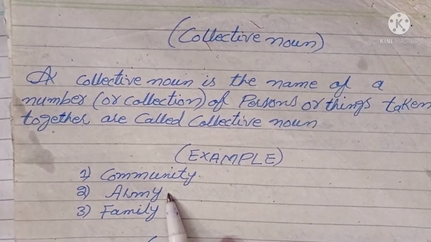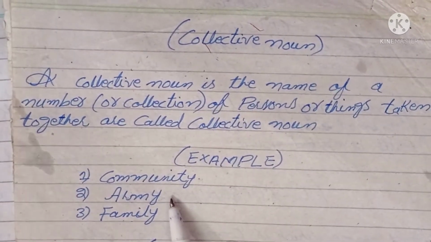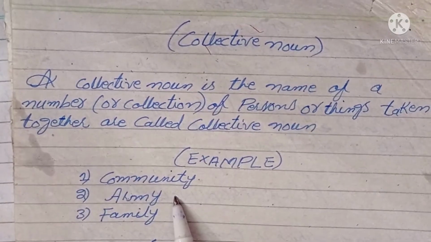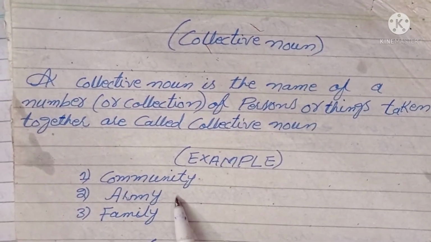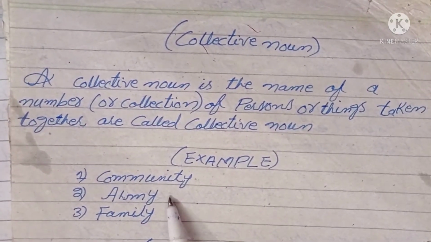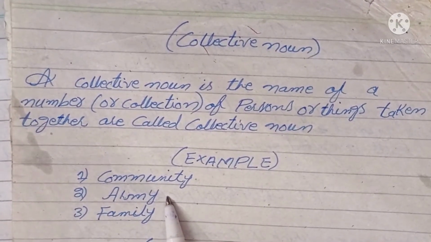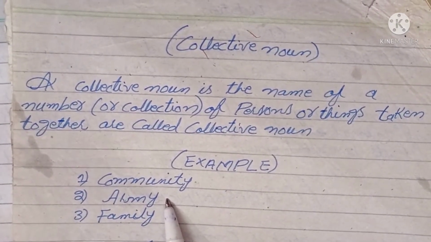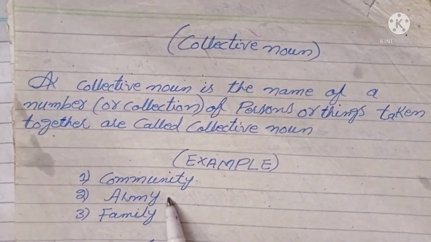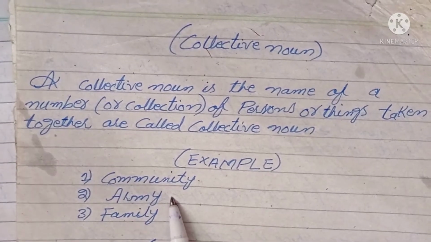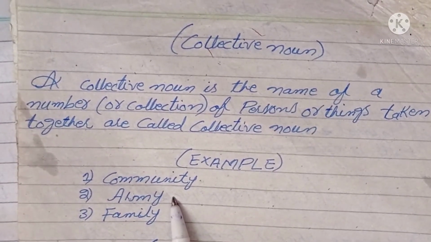And finally we give only one name. There are so many members, they work together and we call them army. There are different professions in different fields. There are so many persons, they combine together and make their team, and we call it a collective noun.